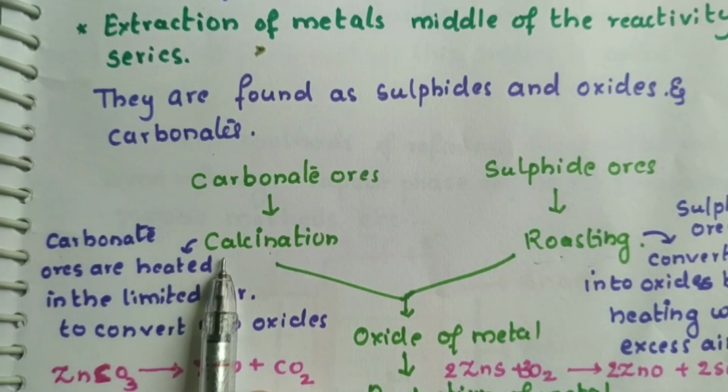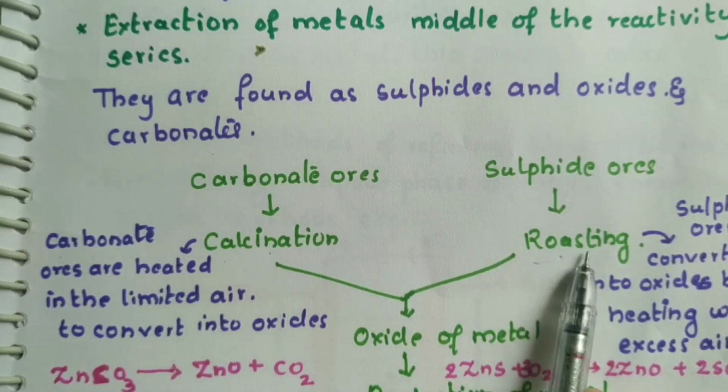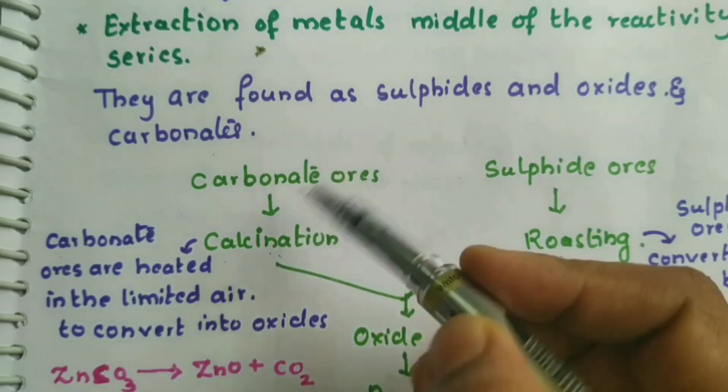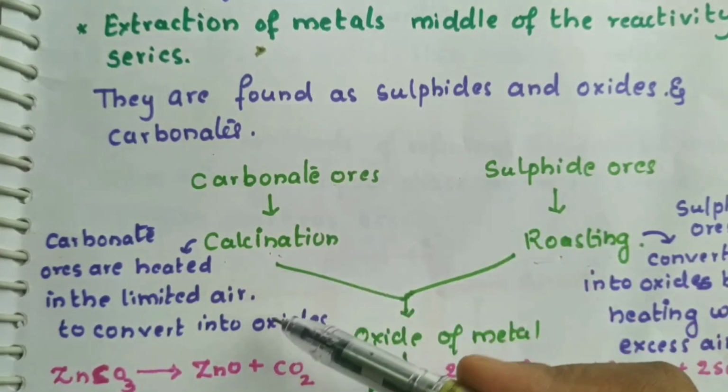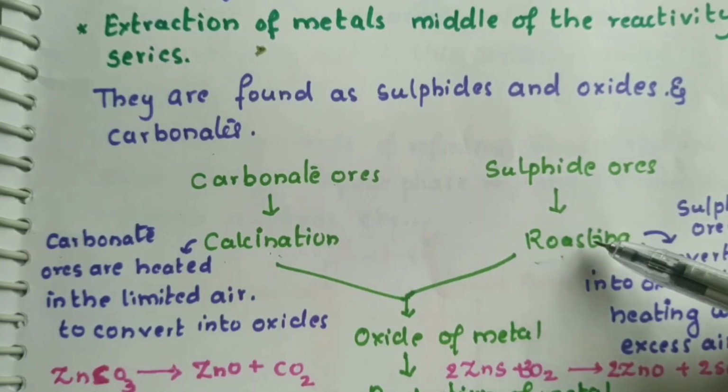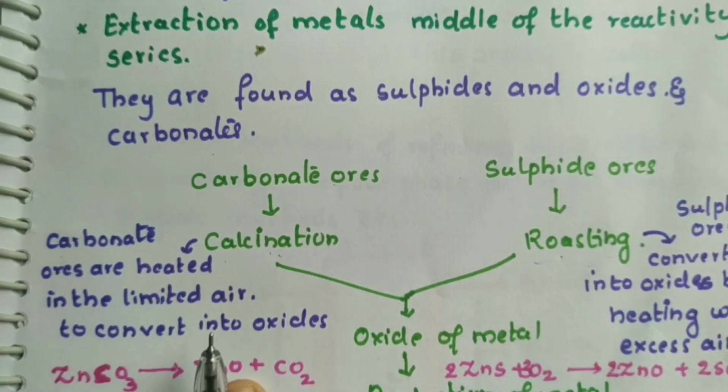After both calcination and roasting, we get the oxides of that ore. After calcination of the carbonate ores, we get the oxide of that ore. After roasting of sulfide ores, we get the oxide of that ore. See what we are doing? Zinc carbonate, we are heating it in limited air.